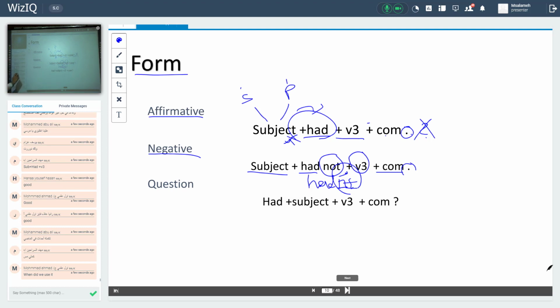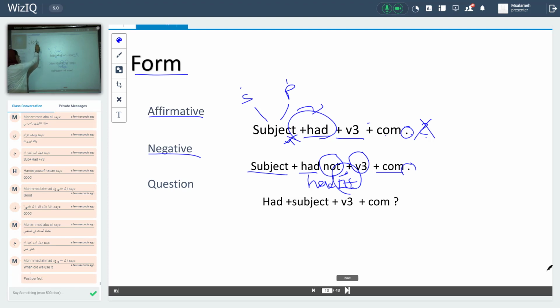Question here. When do we use it? Okay, which one? Past perfect. I will tell you when we should use past perfect, but now I move step by step. Sorry. Definition, then the form, then the function.